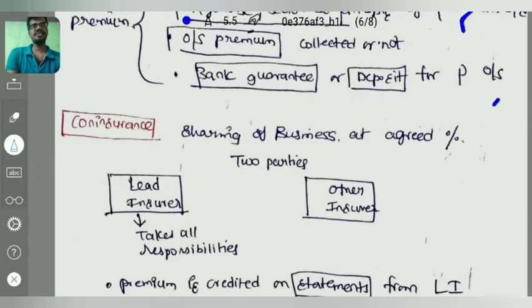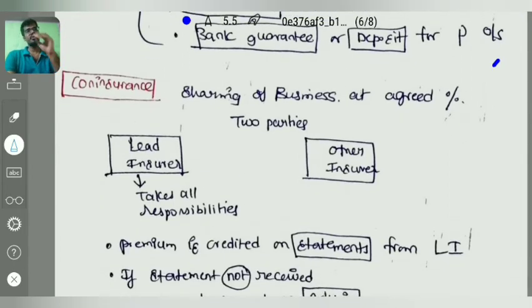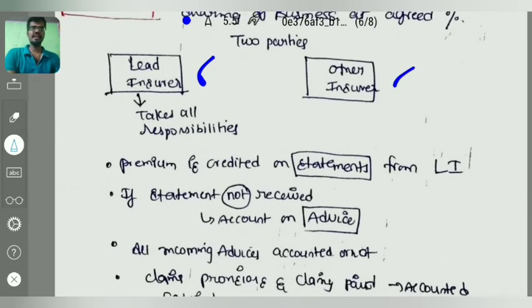And coming to our next topic, that is co-insurance. Sharing of business. What is co-insurance? Sharing of business at agreed percentages. For example, there will be two parties, lead insurer and other insurer, right? The lead insurer will take all the responsibilities: he will issue the certificates, he will collect the premiums, he will pay the claims, but he will give statements to the other insurers. Same thing, premium is credited on statements from the lead insurer. We have to verify in the other insurers' accounting whether the premium is credited on the basis of the statement issued by the lead insurer or not.